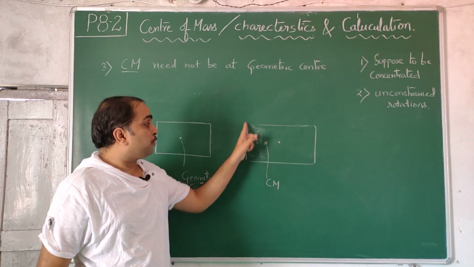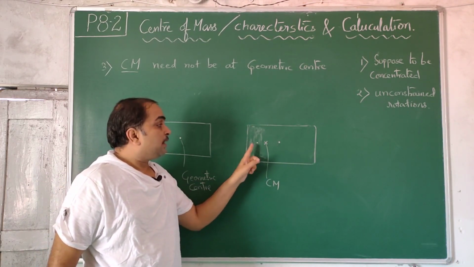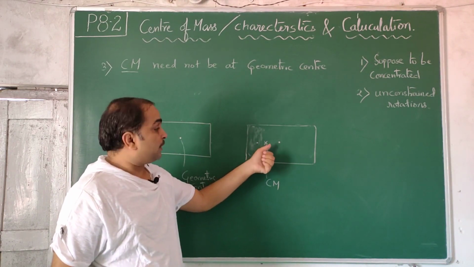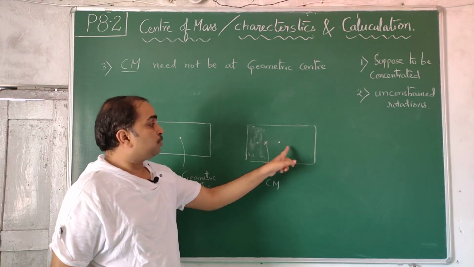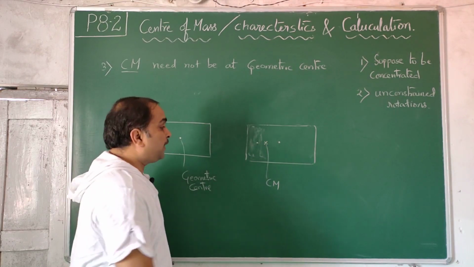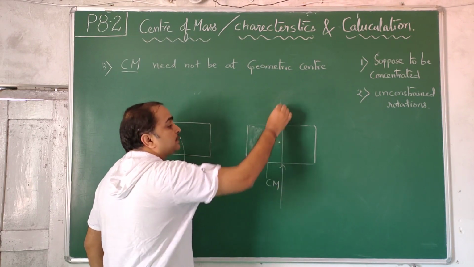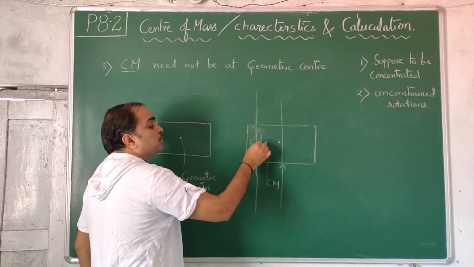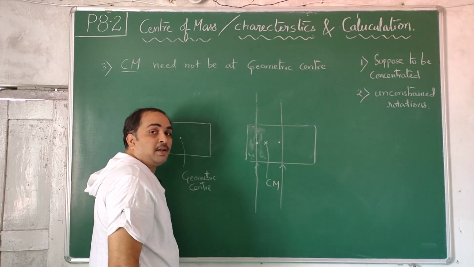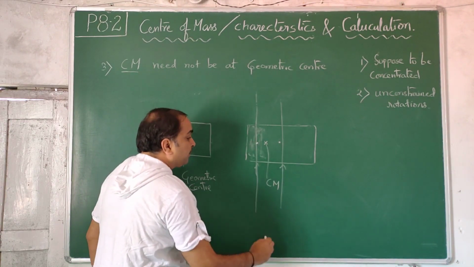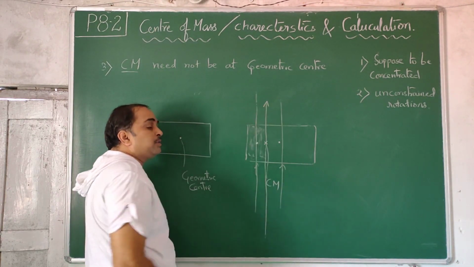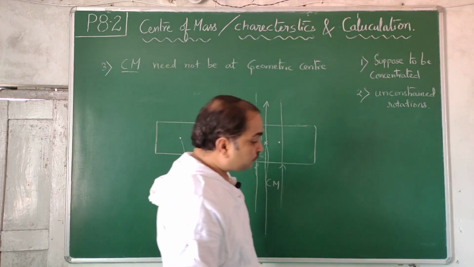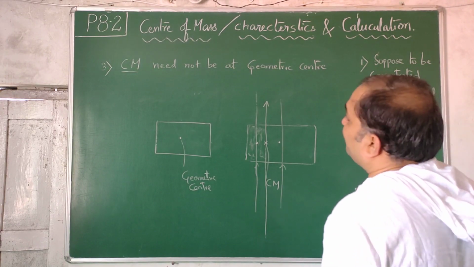This is a geometric center of the uniform mass book. This is a geometric center of the uniform mass cell phone. This is heavy, and the cell phone is more heavy. So center of mass will be somewhere nearer to the heavier mass. So there will be a point between these two. Center of mass will be there. Now if I kick the book straight like this, it will translate as well as rotate. If I kick the book such that the line of action of force passes through the center of the cell phone, it will also translate and rotate. But if I apply the force along the line passing through center of mass, then the book only translates without any rotation. That means center of mass need not be at the center.